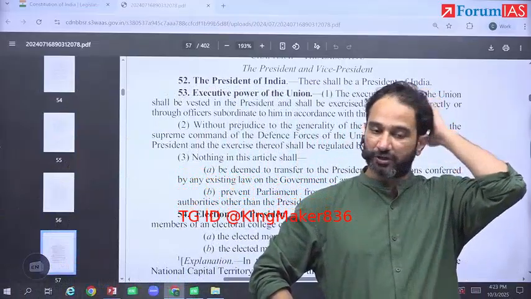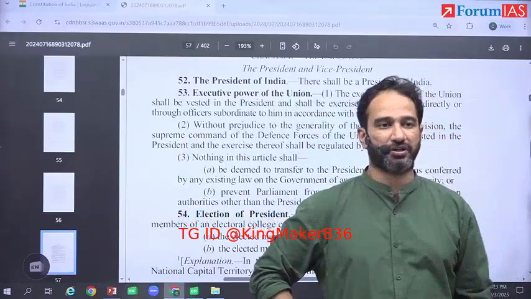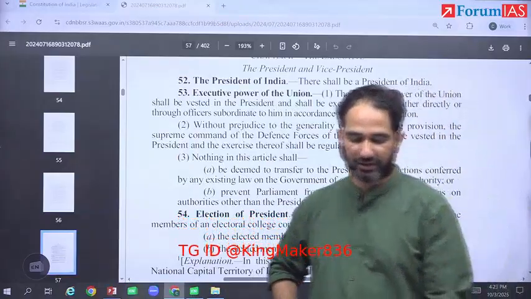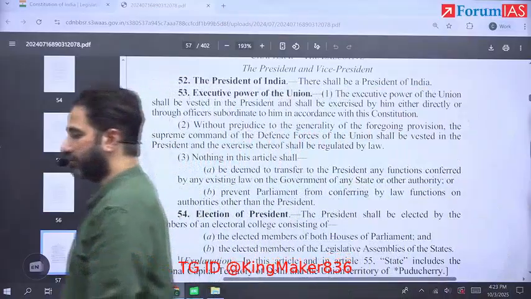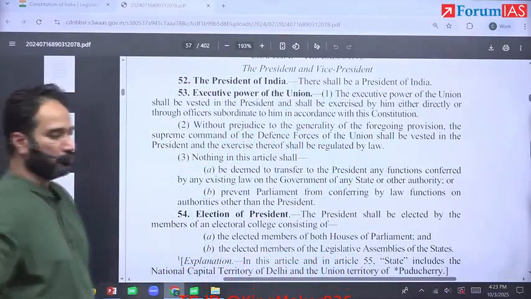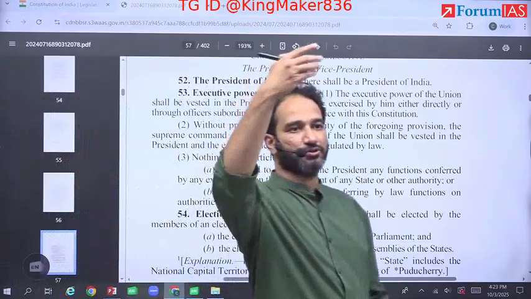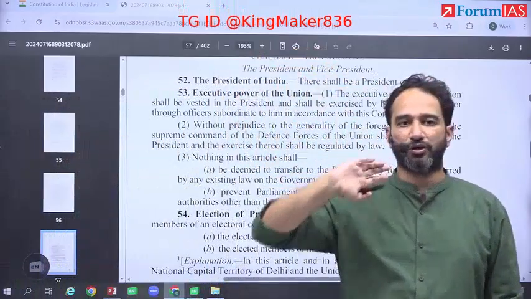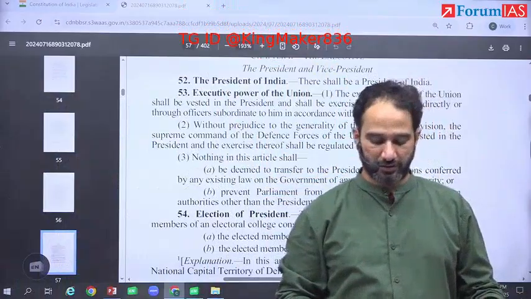Next, courts cannot inquire into advice tendered. So whatever advice the Council of Ministers has given to the president or the governor, the courts cannot inquire into that advice.